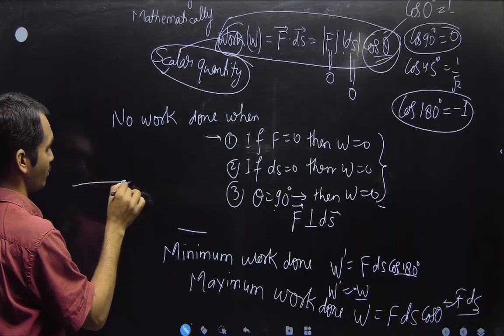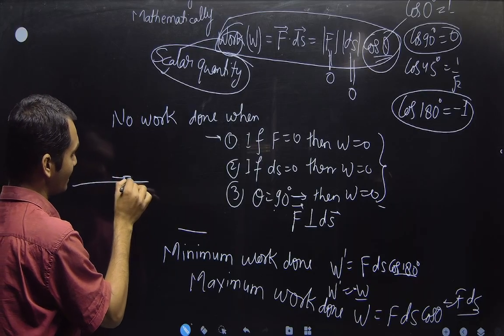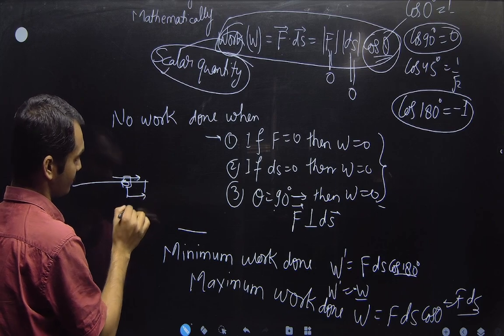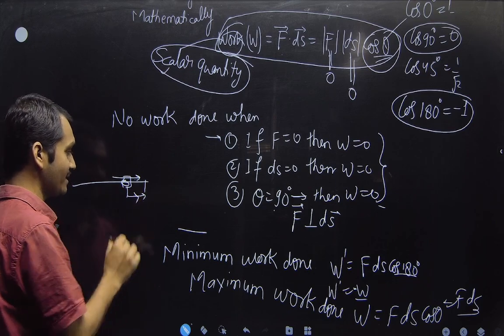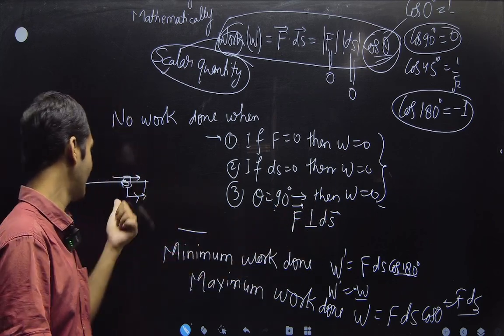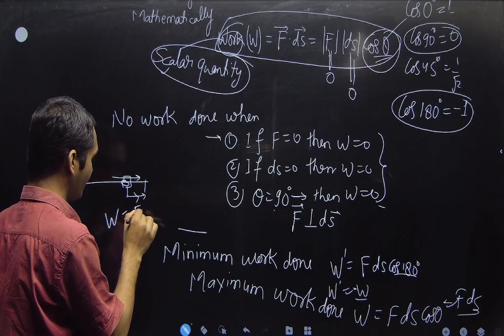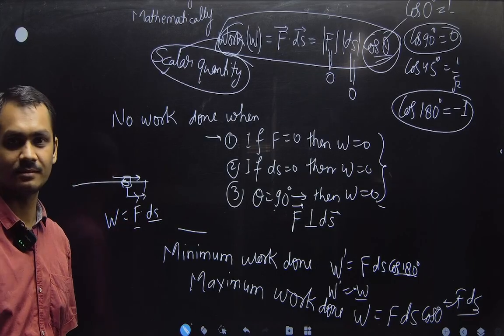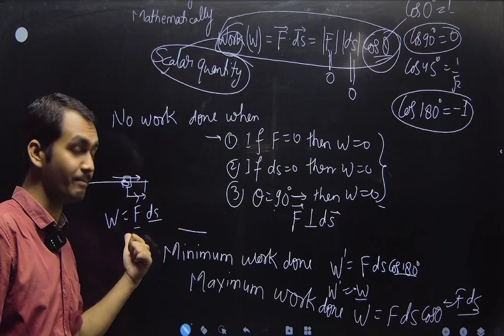Suppose here is the object, we apply the force and it is displaced from here to here. It is in the same direction, then theta will be 0 and the work done will be the magnitude of the applied force times the magnitude of the displacement. So it will be the maximum.